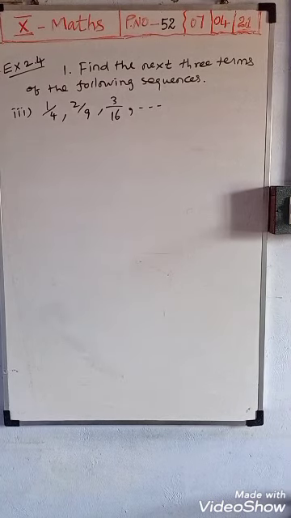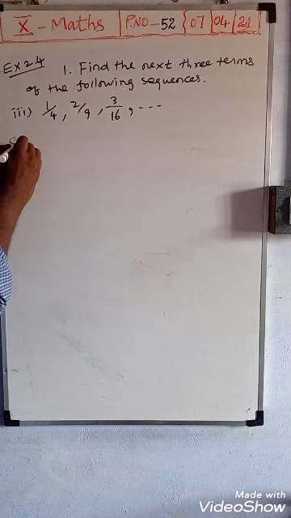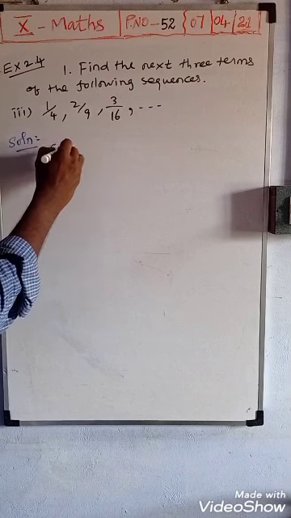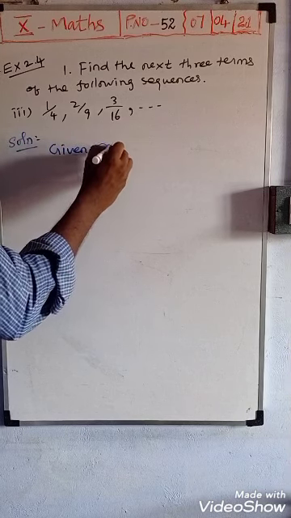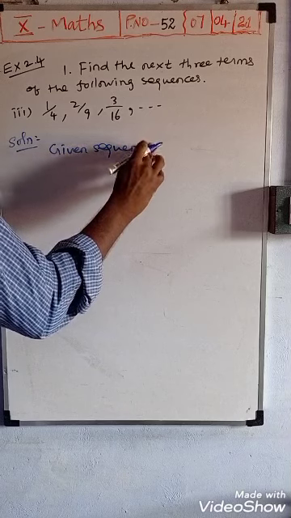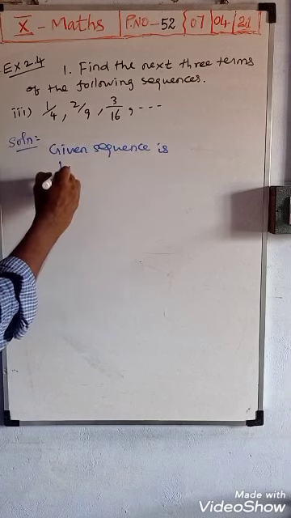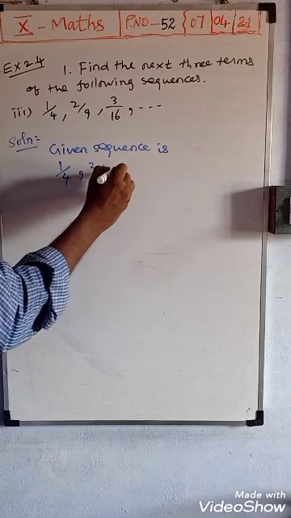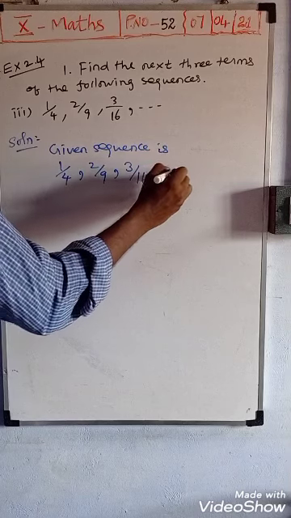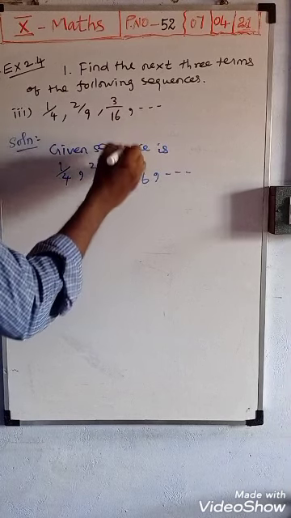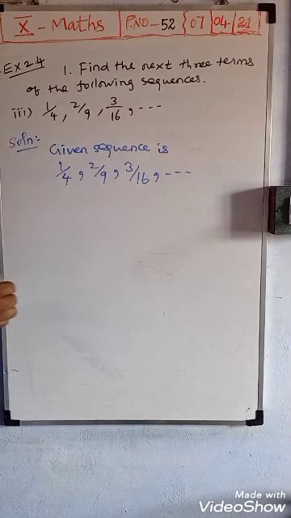Next, the third point: 1 by 4, 2 by 9, 3 by 16, and so on. In this sequence we want to find the next three terms. See the solution. Given sequence is 1 by 4, 2 by 9, 3 by 16, and so on. Here it is given in fraction form.